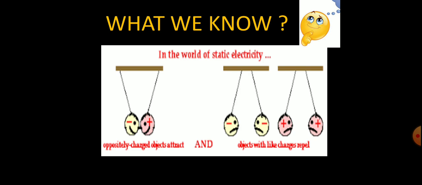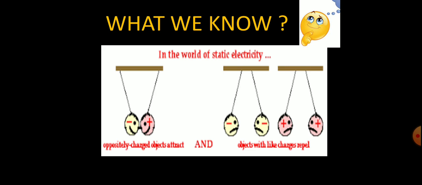And while studying about the origin of the charges, we also came to know that oppositely charged objects attract and like charges will repel each other. That is, if you have the same kind of charge, either both positive or both negative, then they will repel each other. Whereas when the charges are of different kind, then they will attract each other.